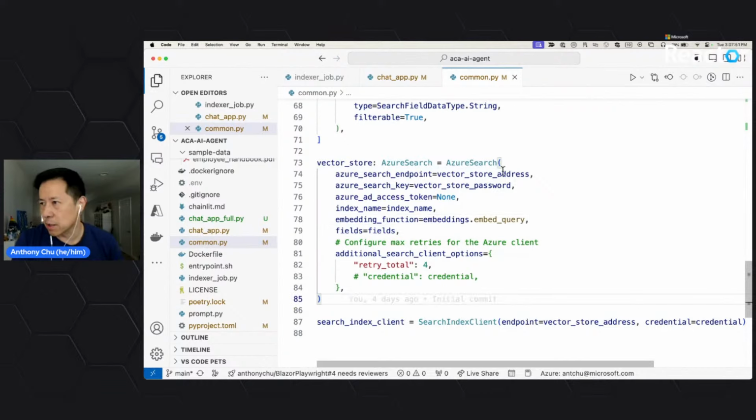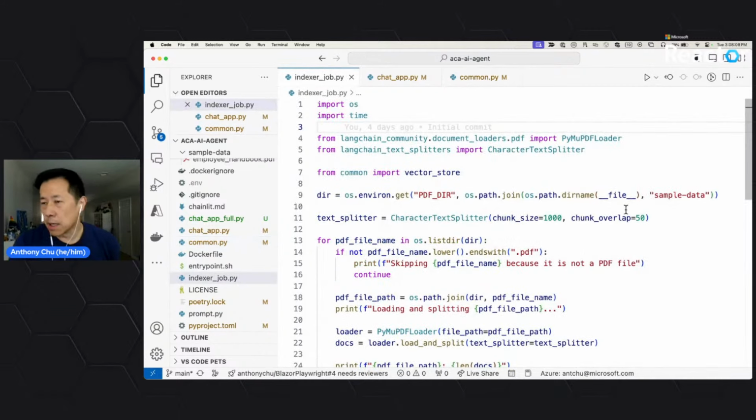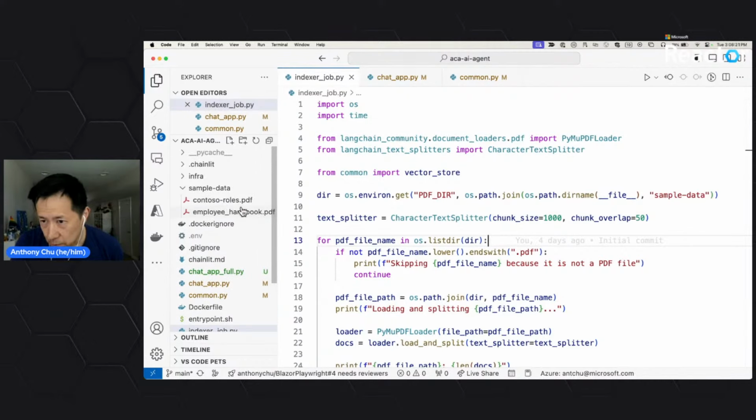So I've gone through the common setup. The reason I call this common is because both the job that's going to load the data into the vector store, as well as the front-end chat app, are going to share these things that I just created here. So let's take a look at the indexer job. This is the job that's going to look in a folder locally. And here I can show you that I have a couple of PDFs in here. They're just fictitious company data or information. You might have seen these in other talks already. And we're going to load that into our vector store.